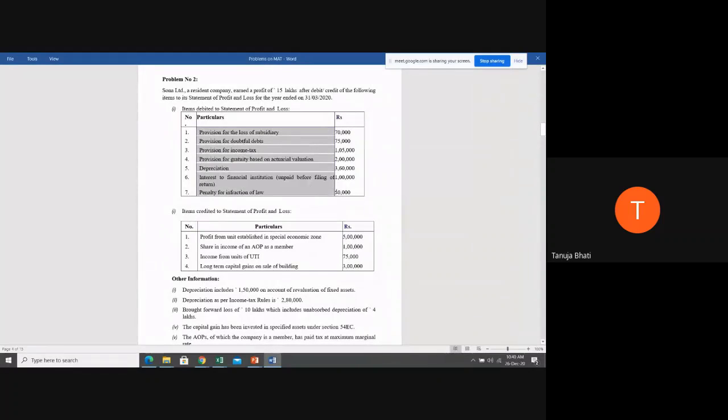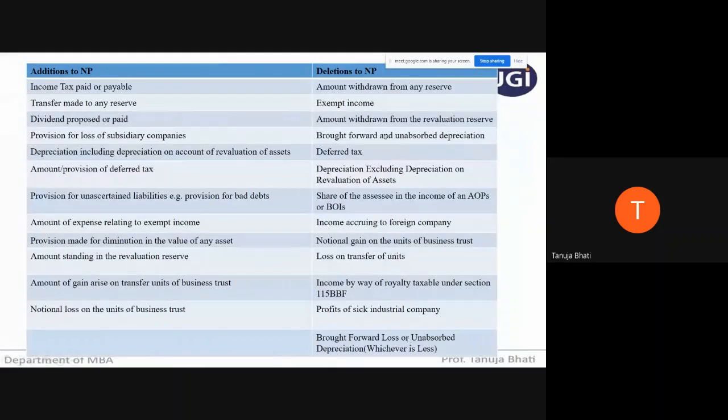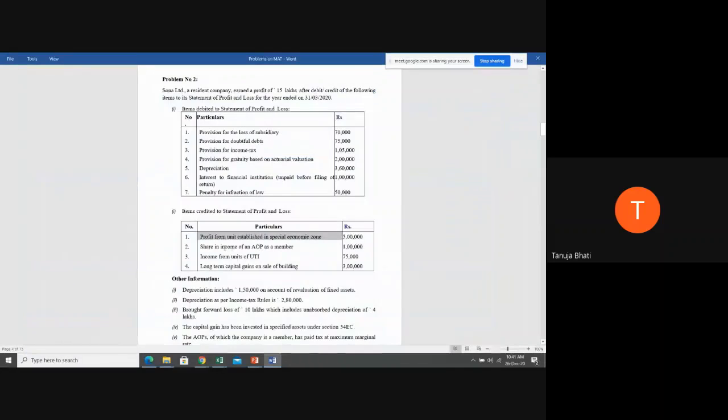Now let us see what are the items that you have to delete from the net profit. Did everyone understand the addition to the net profit? Now let us see the items that you have to delete. Profit from unit established in special economic zone. Whether you have to ignore it or minus it. Anywhere have they given SEZ here? See the deletions to net profit. Anywhere is the word special economic zone given, students? There is no special economic zone word given. So you are supposed to ignore it.